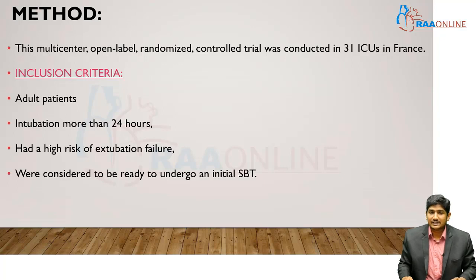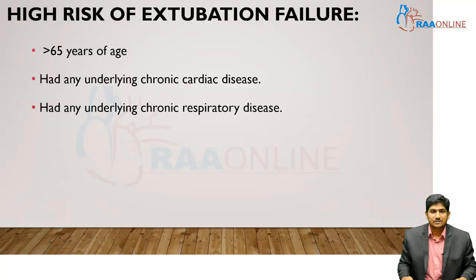And patients were considered to be ready to undergo an initial SBT, spontaneous breathing trial. Everybody was included in the inclusion criteria. So, what is the meaning of high risk of extubation failure? The patient is more than 65 years of age, has any underlying chronic cardiac disease, or has any underlying chronic respiratory disease. So, this group of people were coined as high risk of extubation failure. So, this particular study is targeting only this group of people who are at high risk of extubation failure.